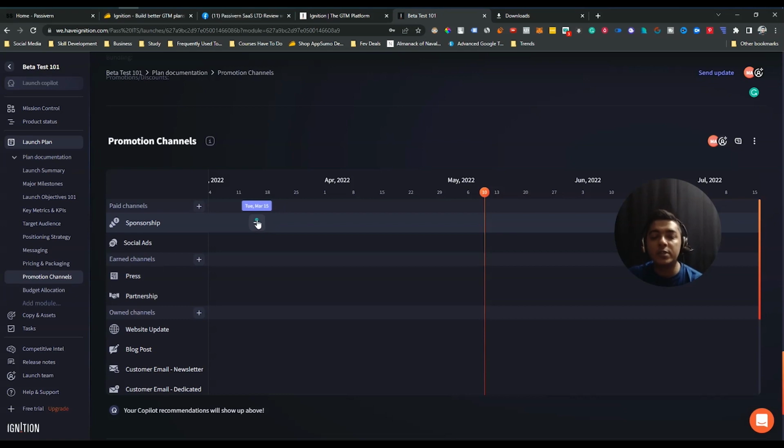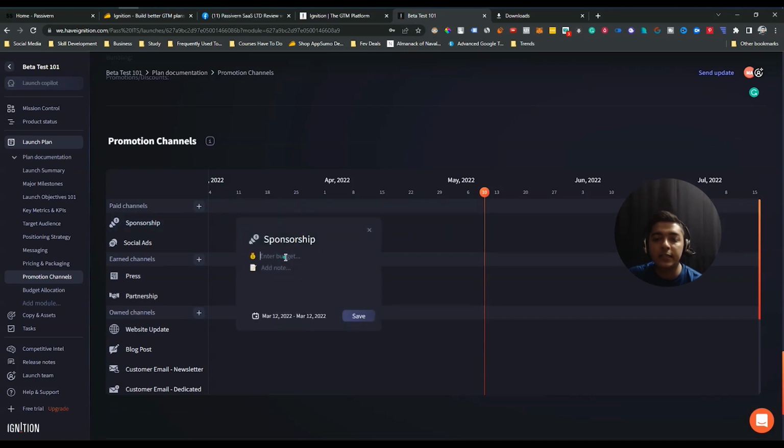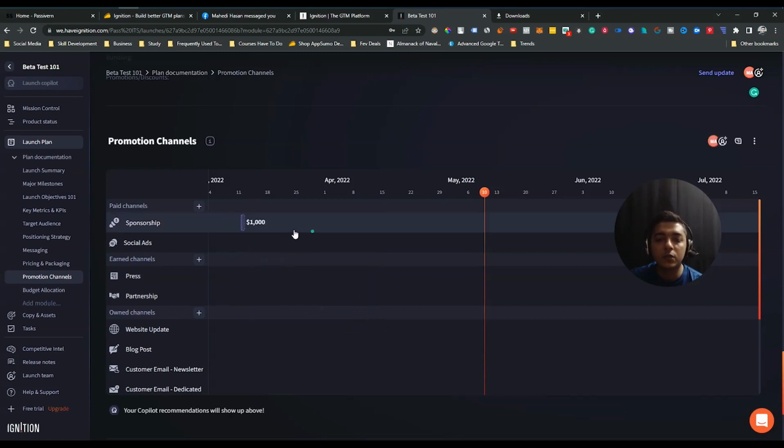Now here you have to select how much budget you will give on this sponsorship option. Just click here on this plus icon, and here select your budget. Suppose the budget is 1000 USD, and here you can add a note. See, note here, and then save it. So the budget has been added. Now, over what time period do you want to spend this budget? Suppose you want to spend this budget from 11 to 8 April. So you can select these things from here.